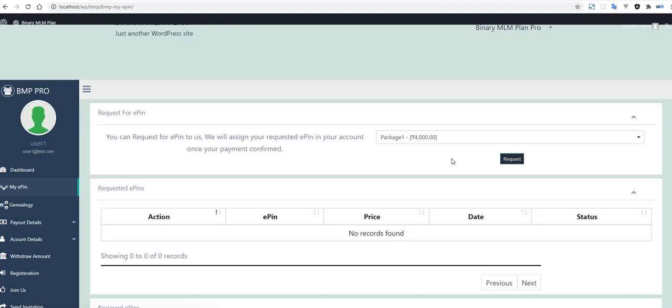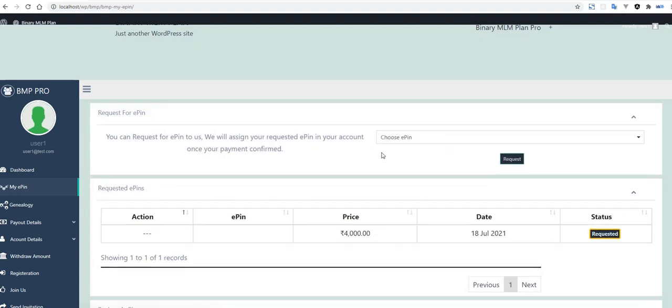It will be a relationship between the user and the admin. It does not matter for online transactions; this is only a trust-based process between the admin or company member and the user. So I am just requesting from here, and it shows that the EPIN has been requested successfully.